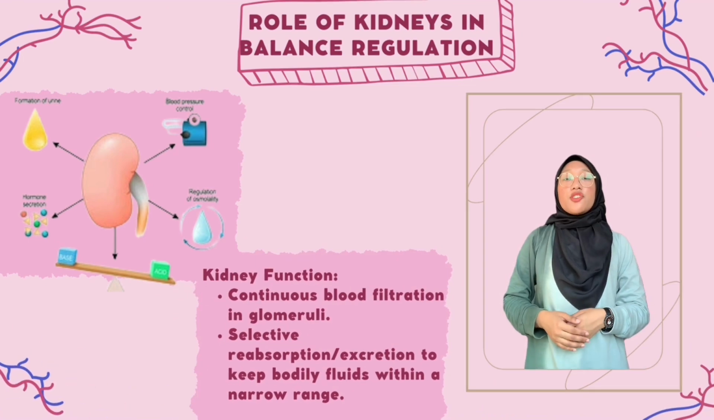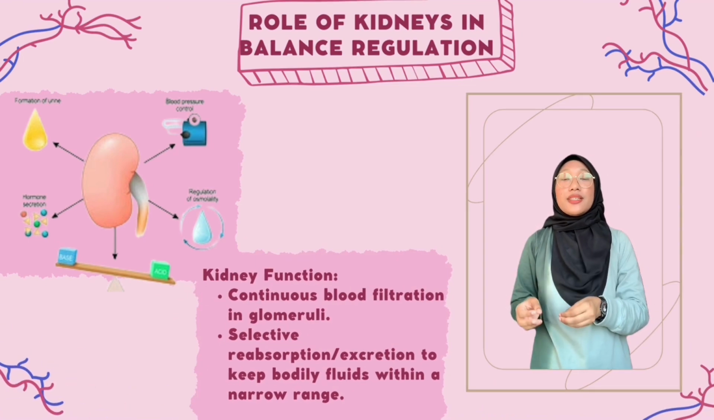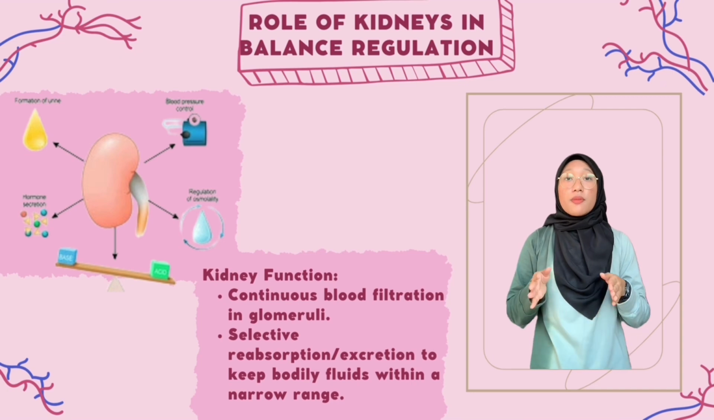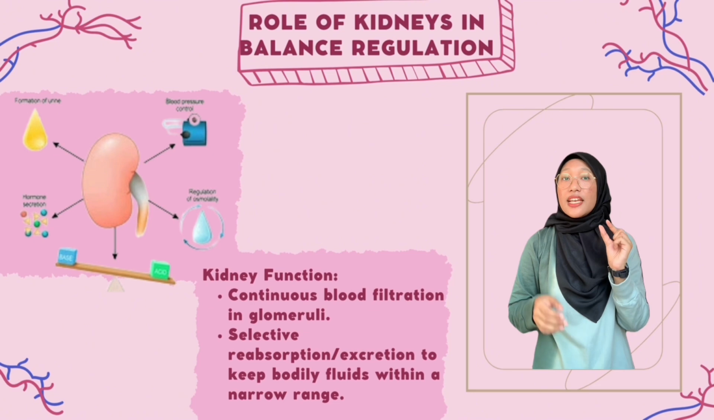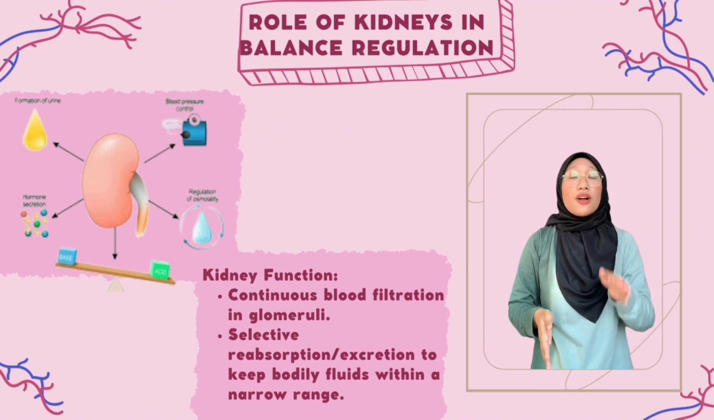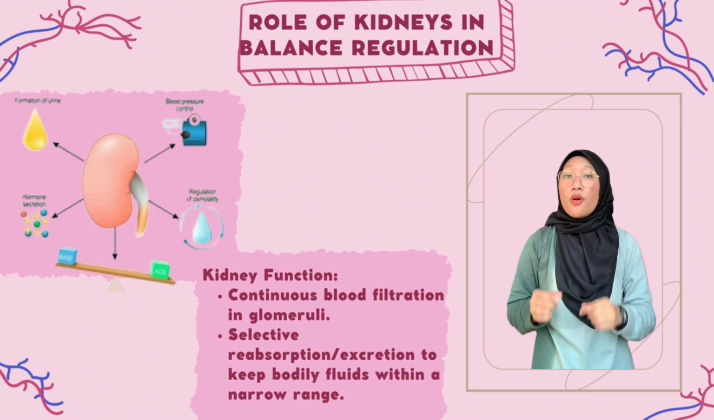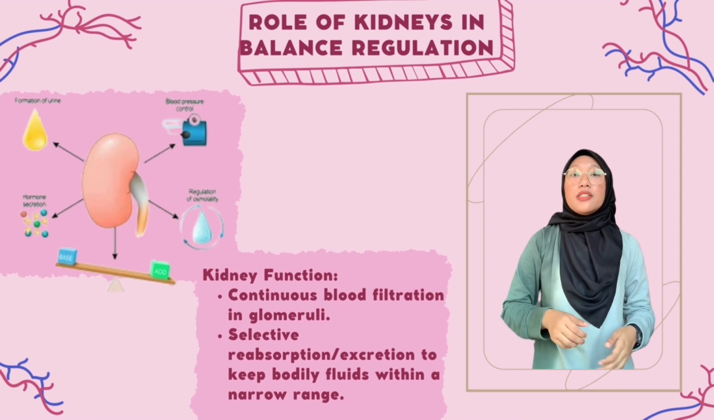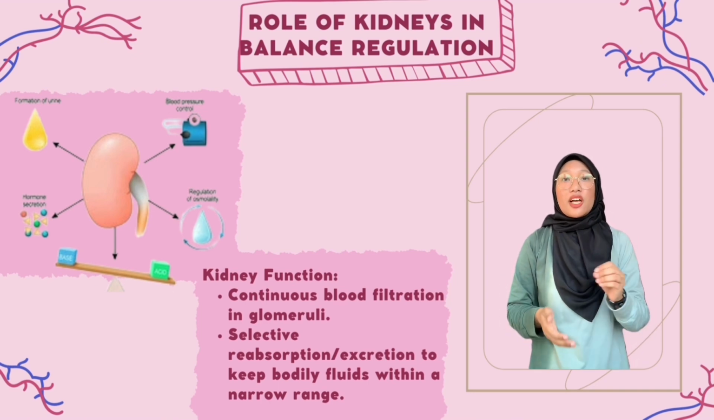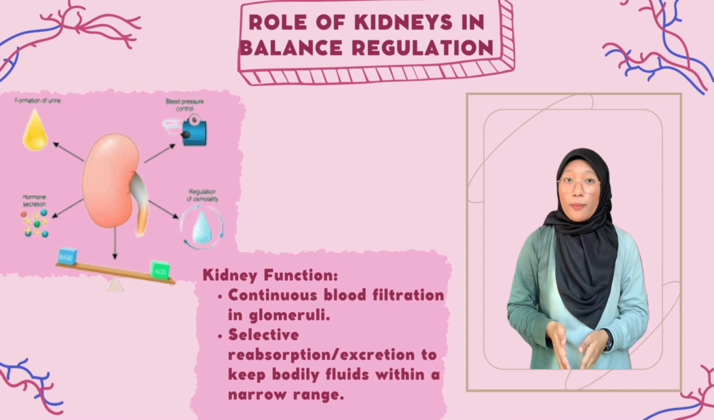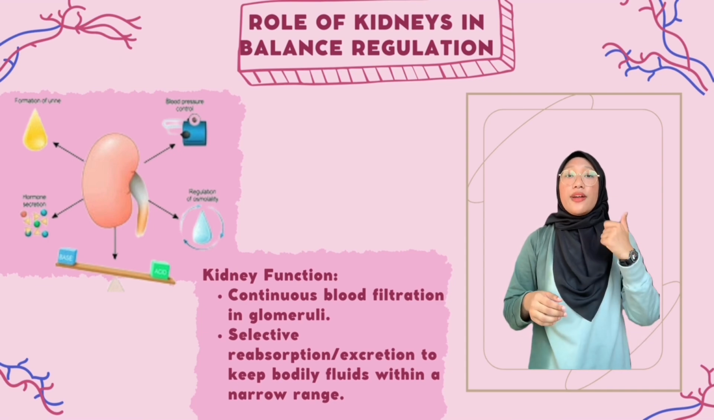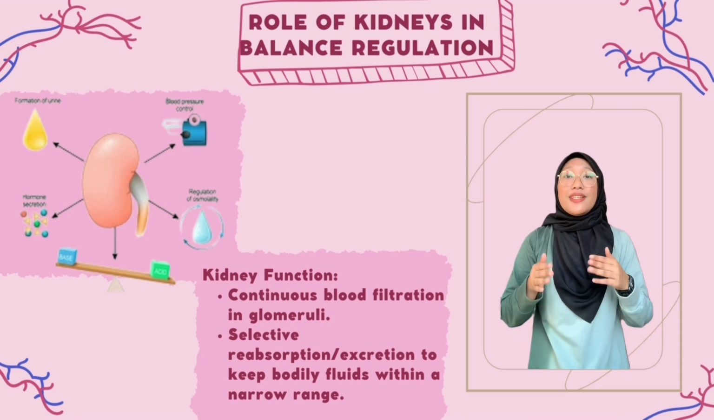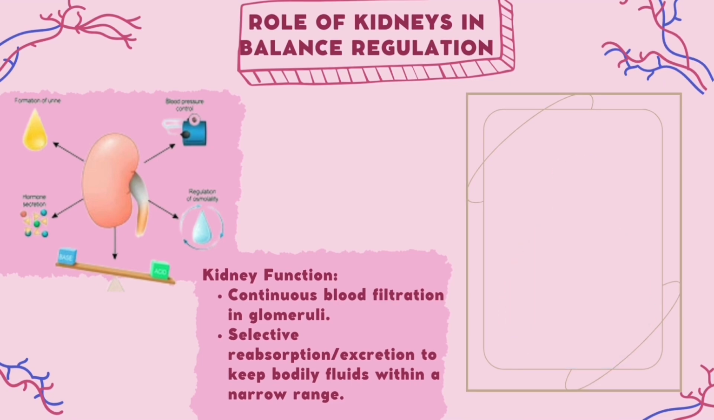The primary function of the kidneys is to filter the blood continuously as blood flows through the intricate network of tiny blood vessels in the kidney. In the glomeruli, water, ions, and small molecules are filtered into the renal tubules. Subsequently, essential substances are reabsorbed back into the blood, while waste products such as urea, creatinine, and uric acid are retained in the urine.